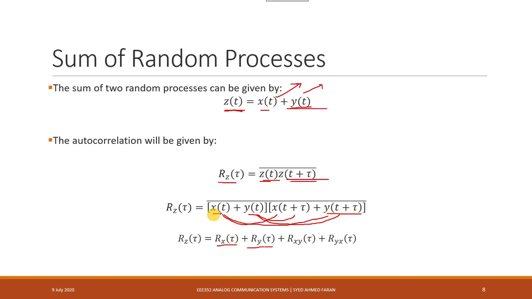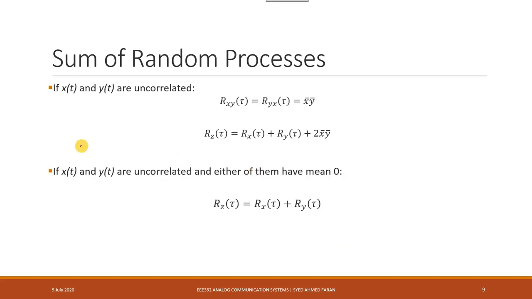But when x is multiplied with the shifted version of y, it is not an autocorrelation, because we are not comparing x with itself. In fact, we are comparing x with another function y, so we simply call this correlation. So we have the correlation of x and y, and when y multiplies with x, we get the correlation of y with x. We get these four terms.